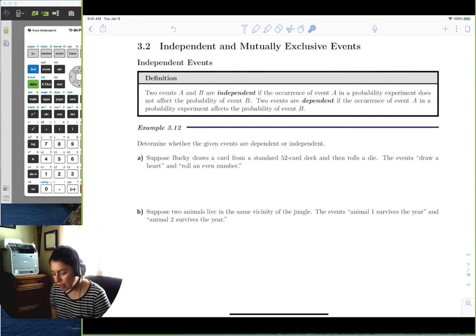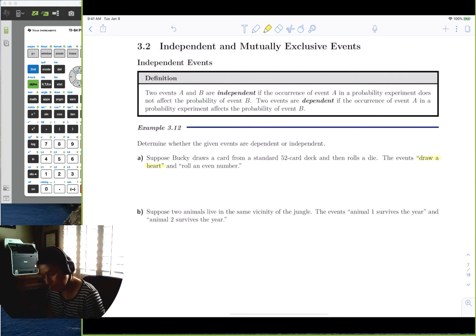So suppose Bucky draws a card from a standard 52 deck and then rolls a die. The events are draw a heart and roll an even number. So we have two pieces. We're not using the same deck of cards for each event, right? One is drawing a card, and then I'm going to roll a die.